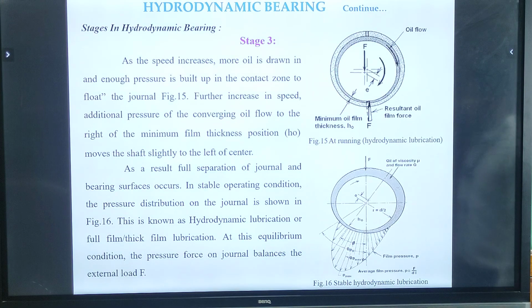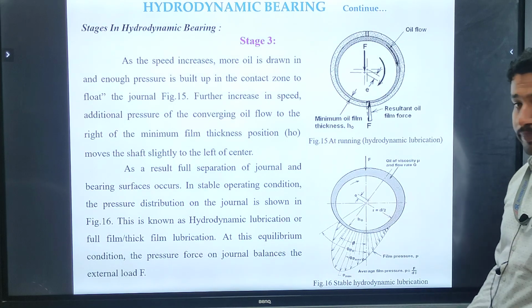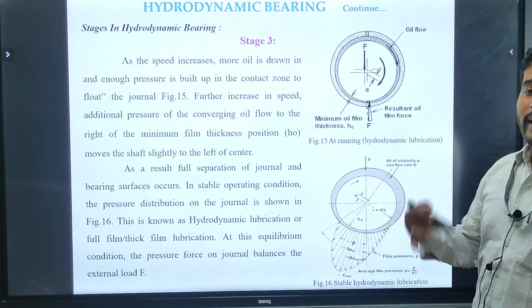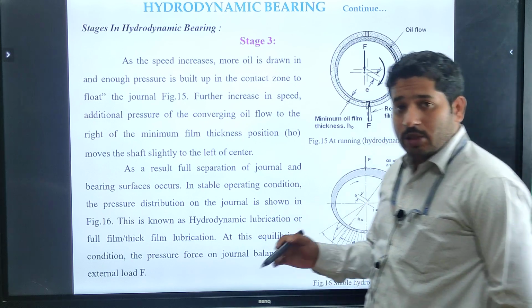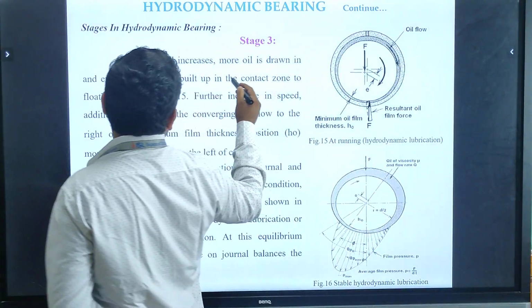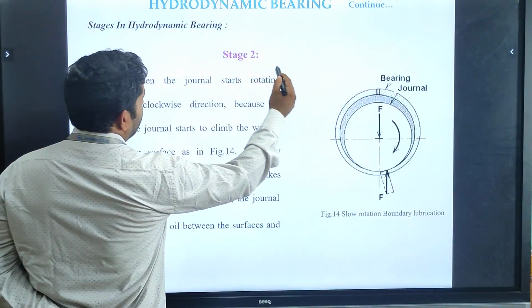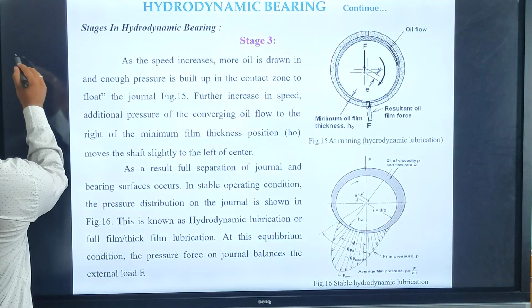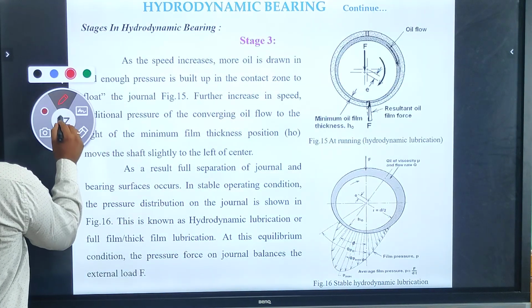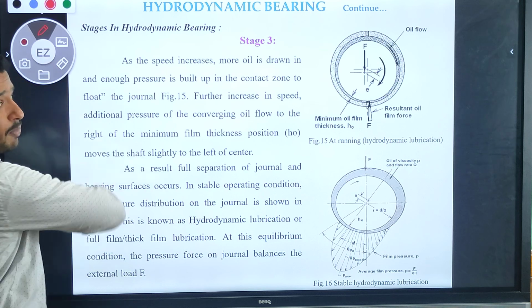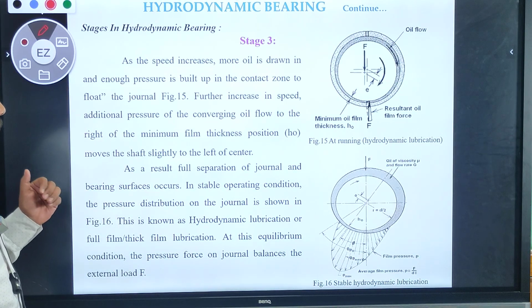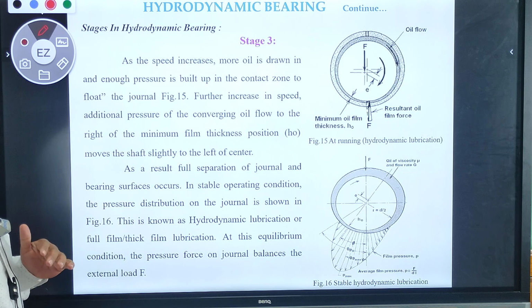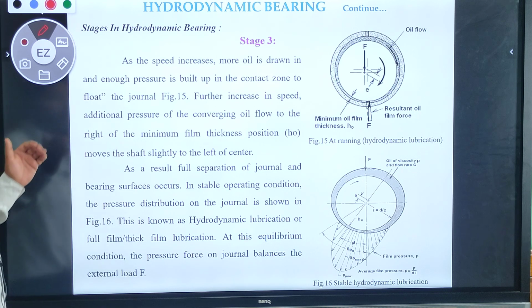As the third stage, let us think about it. If the speed of the journal increases, the more oil is drawn into the contact zone. If the speed increases, the more oil is drawn in and enough pressure is built up in the contact zone to form the fluid film.